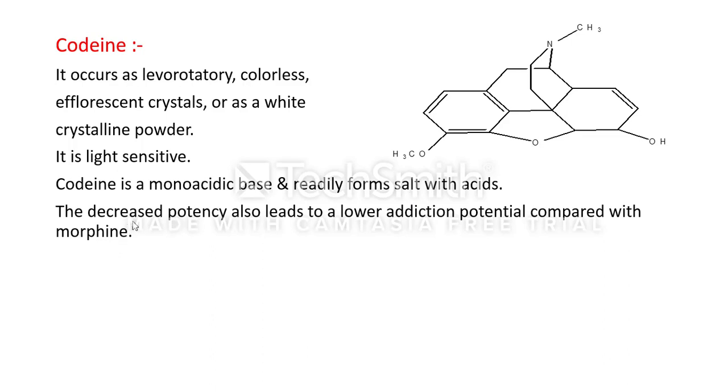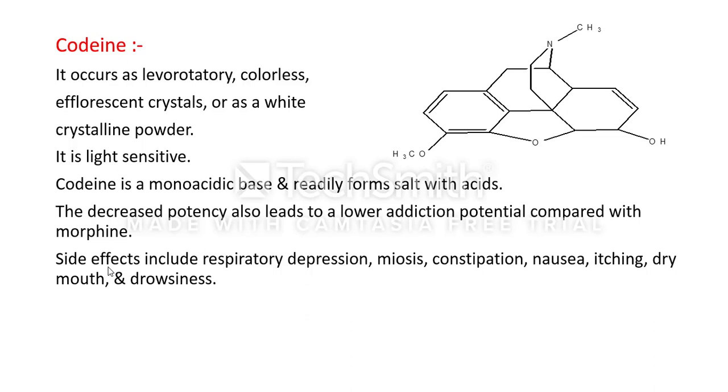The decreased potency also leads to a lower addiction potential compared with morphine. Morphine is 10 times more potent than codeine. Side effects of codeine include respiratory depression, miosis, constipation, nausea, itching, dry mouth and drowsiness.